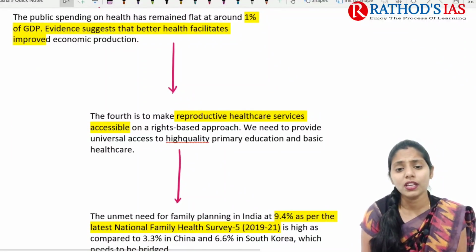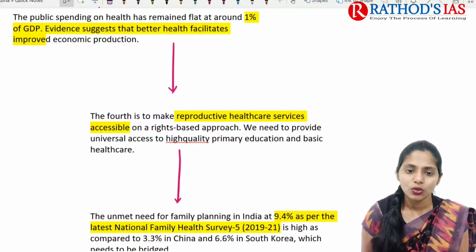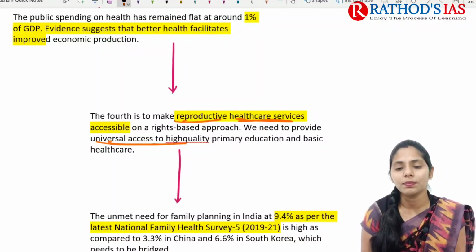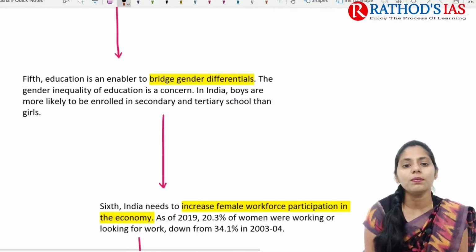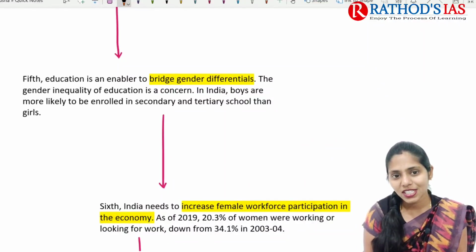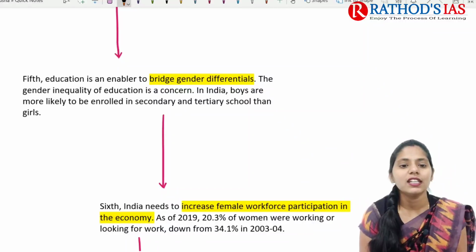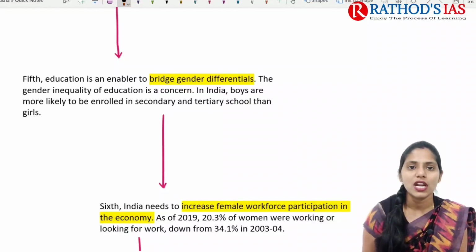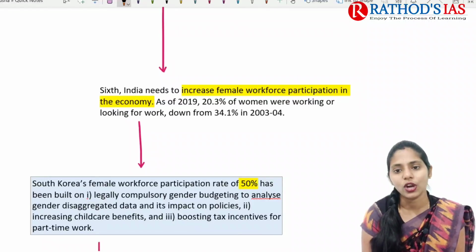And the next one is we need to make reproductive health care services accessible on a rights based approach. We need to provide universal access to high quality primary education and even basic health care. And the next one is education is very important, and we need to bridge gender differentials in education as well. Because if you see here, boys are more likely to be enrolled in secondary as well as tertiary education, but not girls. So here we need to decrease this gender gap as well. And the next one is India needs to increase female workforce participation in the economy.